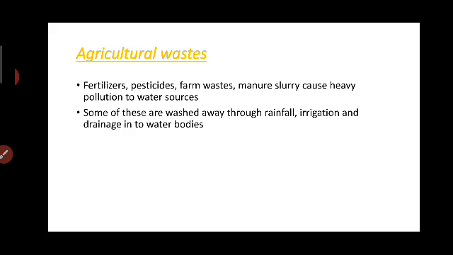In agricultural systems, we are using fertilizers like urea, DAP, and complex fertilizers, as well as pesticides. Pesticides are very poisonous chemicals. Farm wastes from poultry farms and dairy farms, whatever we maintain in agricultural activities, and manure slurries cause heavy pollution to the water sources.